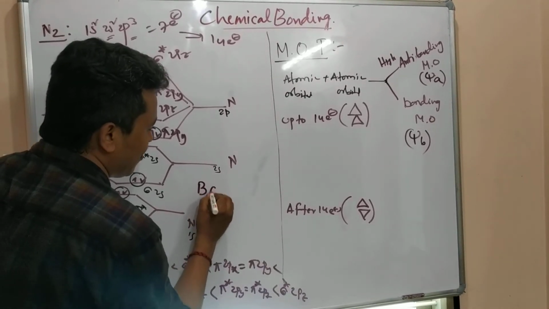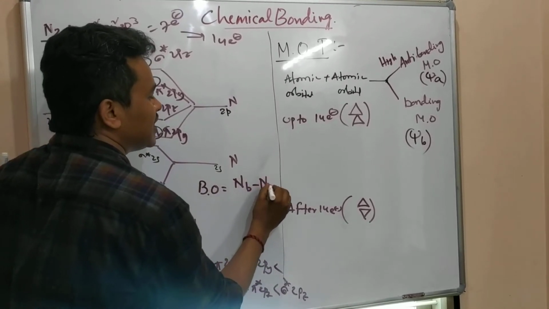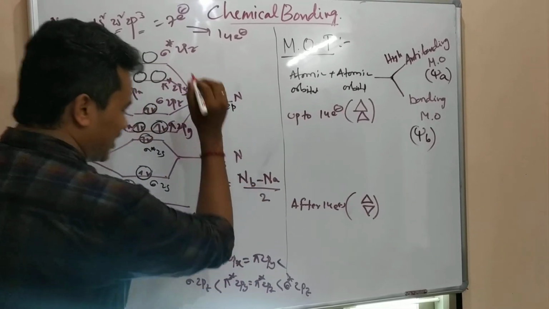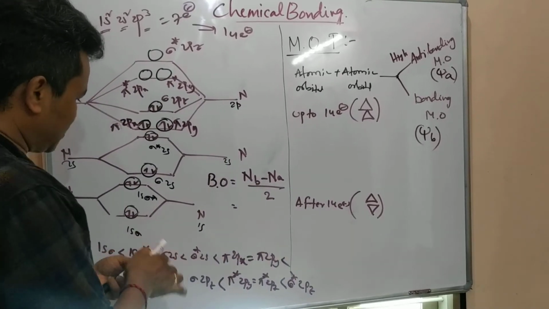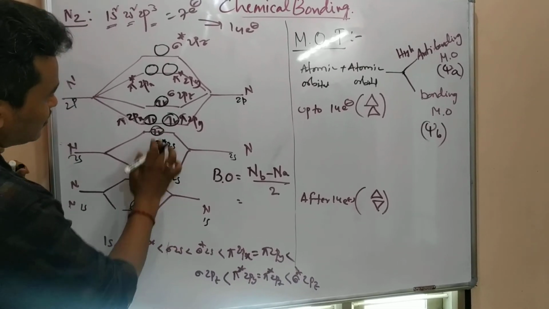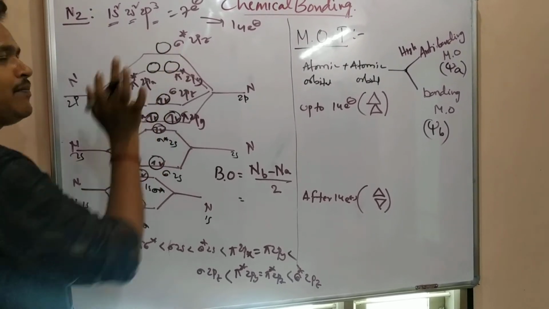This is important here: bond order. Bond order means the number of bonding electrons minus the number of anti-bonding electrons, divided by 2. What are the bonding electrons here? The lower ones are bonding, the upper ones are anti-bonding.